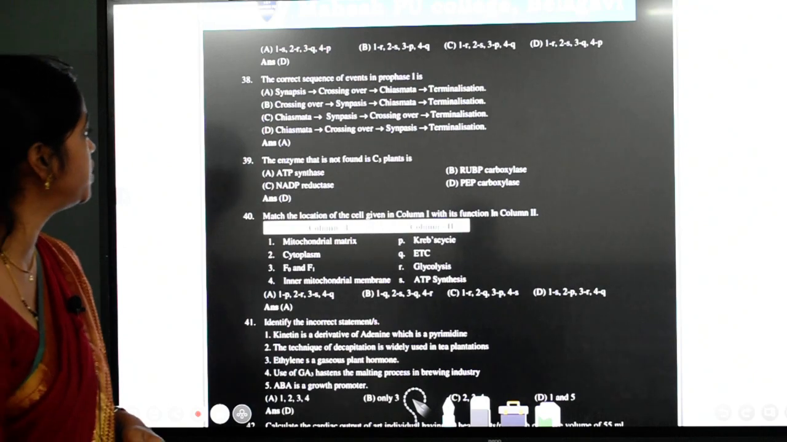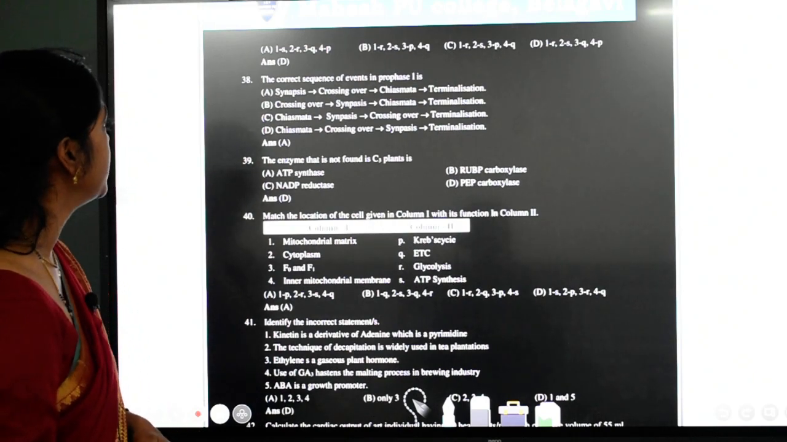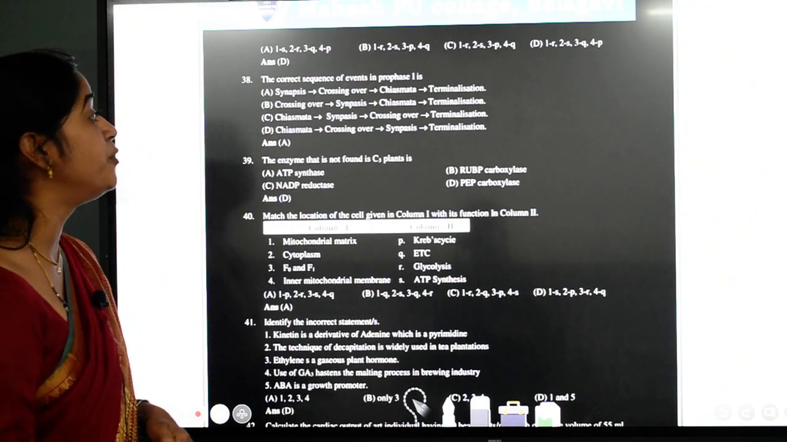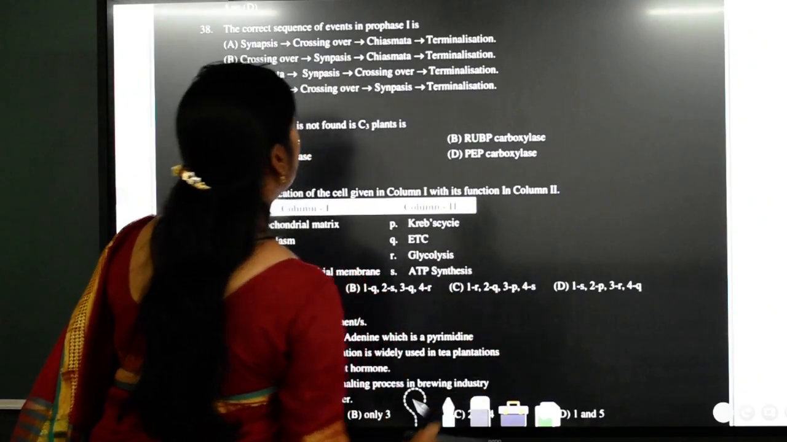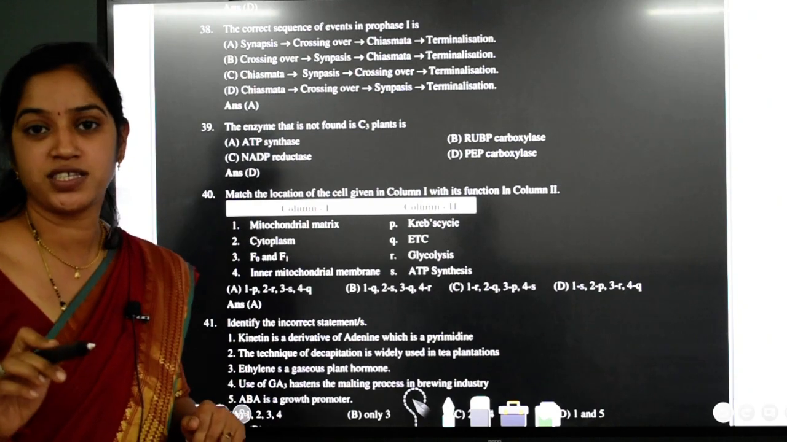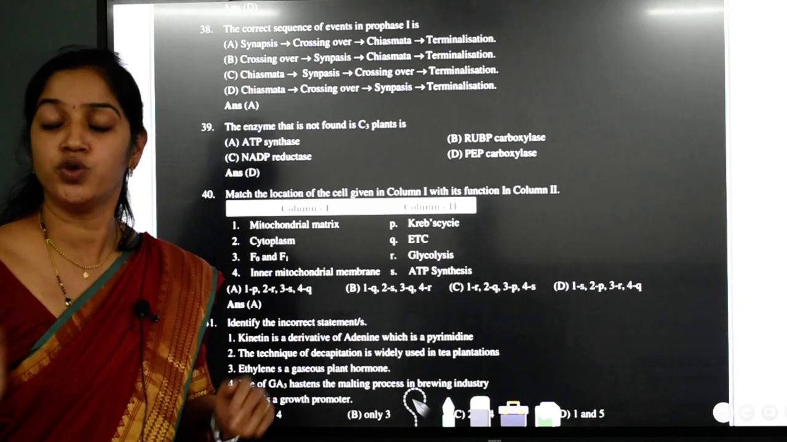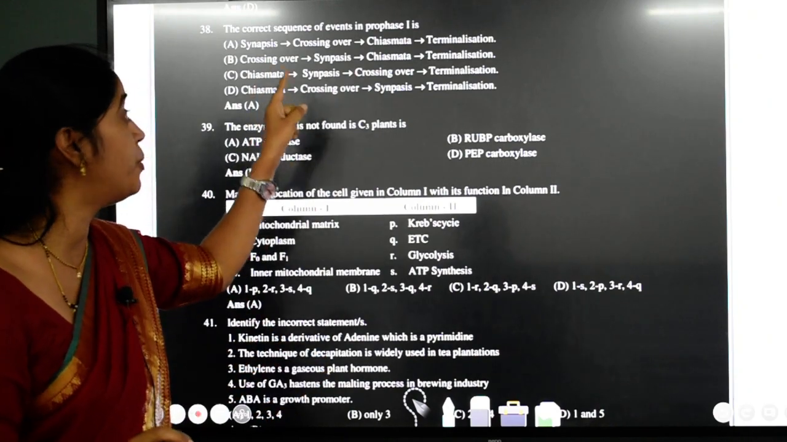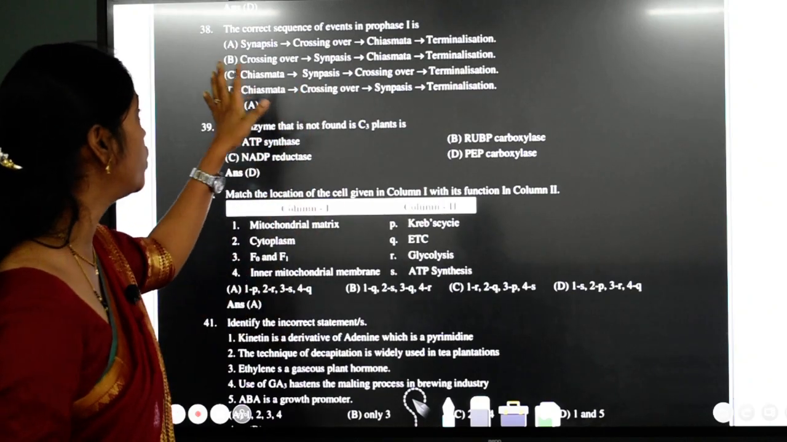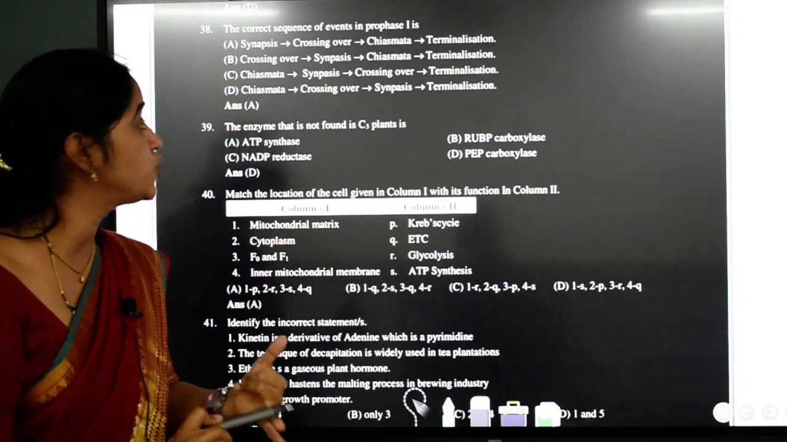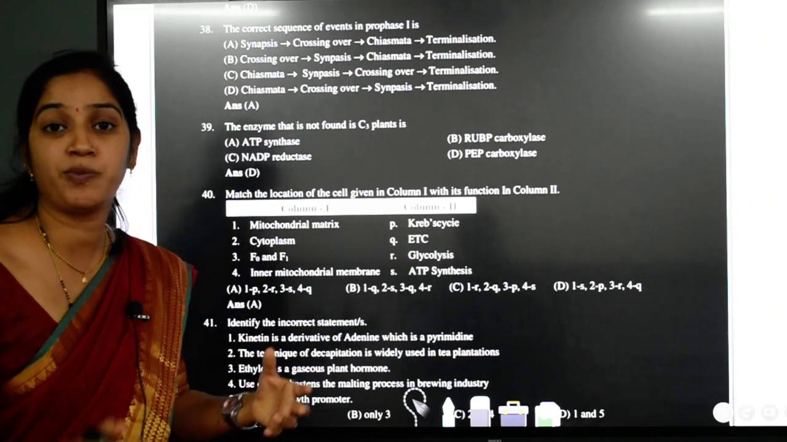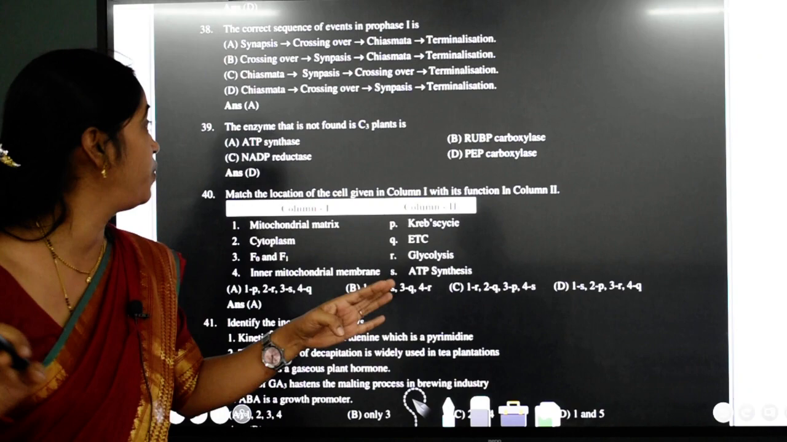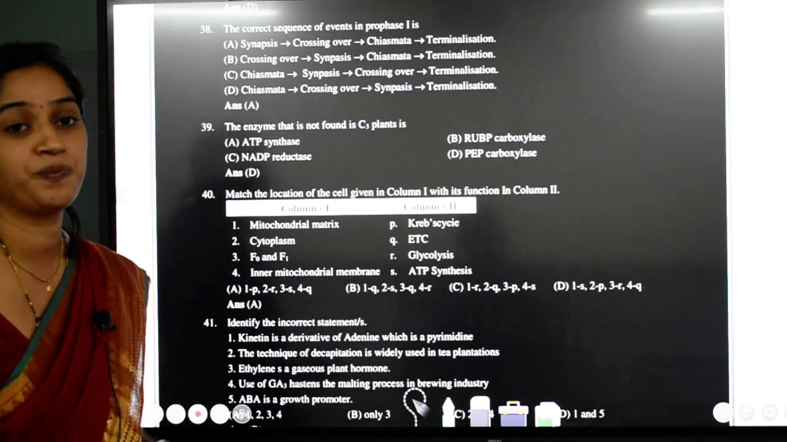Let us go to the next question, 38th. The correct sequence of events in prophase 1. See student, when they are saying prophase 1, you know that in meiosis we have prophase 1 and prophase 2. Don't think of mitosis because they are mentioning prophase 1. If you look at the events, first synapsis takes place, then crossing over happens, then chiasmata formation takes place, and at the end terminalization takes place. So the answer here is A.